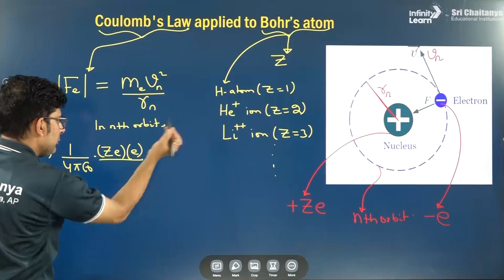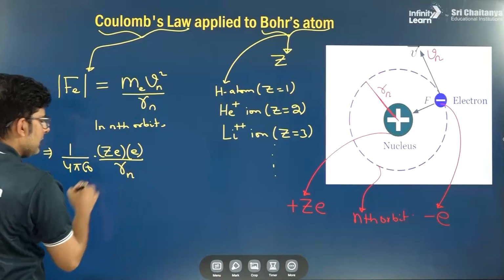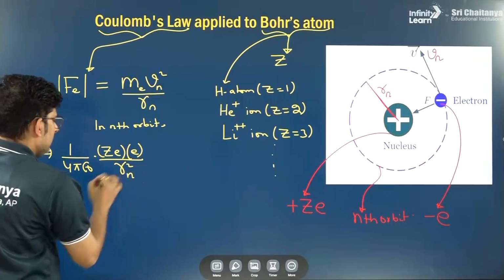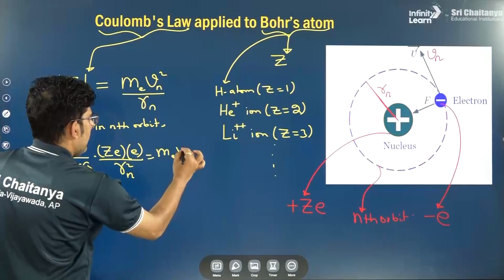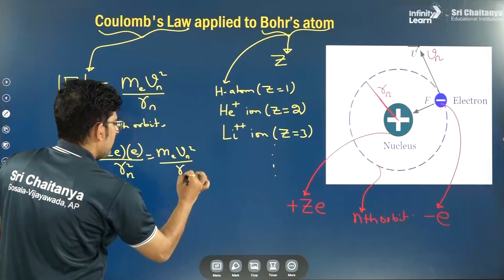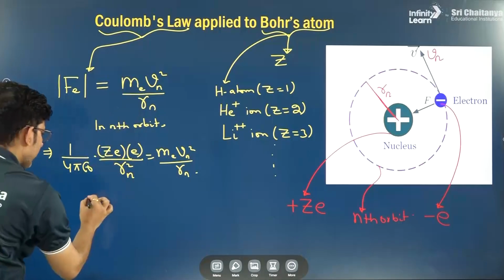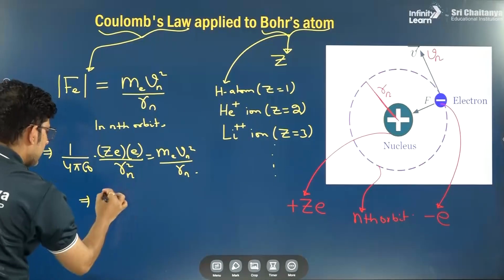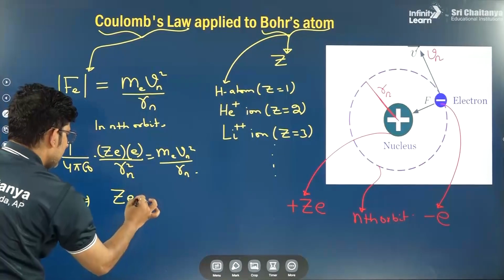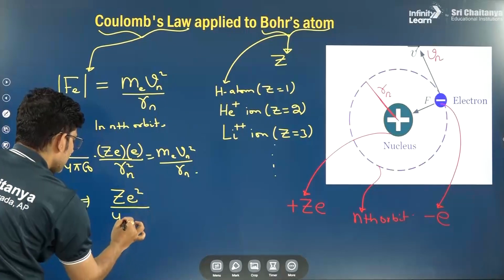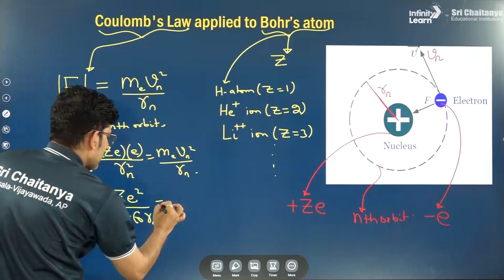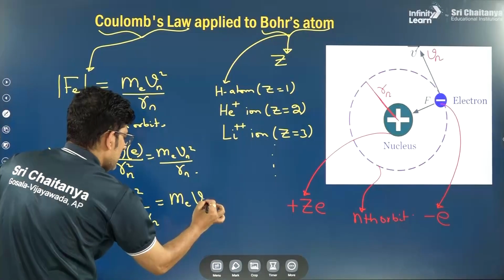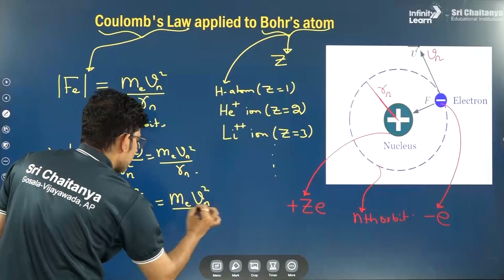We are taking the magnitude because we already know the direction of the force, radially inwards. This value is equal to me Vn square by Rn. From here one Rn cancels, so one expression we get is Ze square by 4 pi epsilon naught Rn equals me Vn square.